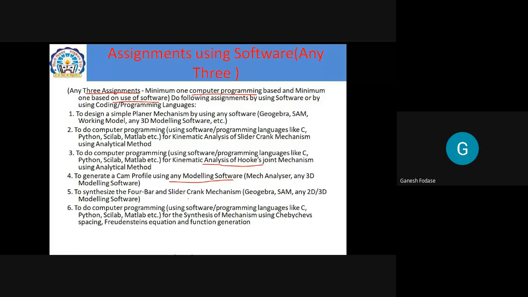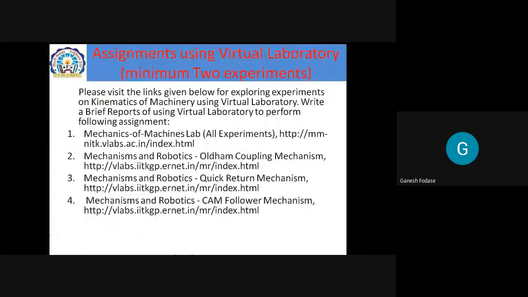Similarly, synthesis of mechanisms like four-bar or slider crank using the same software. And finally, computer programming for the synthesis of mechanisms using Chebyshev spacing or Freudenstein's equation. This is the synthesis part. So likewise, you need to solve 3 assignments by using either computer programming or modeling software. Along with this, we have to perform assignments.